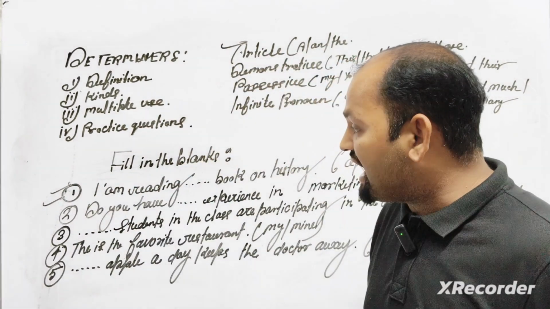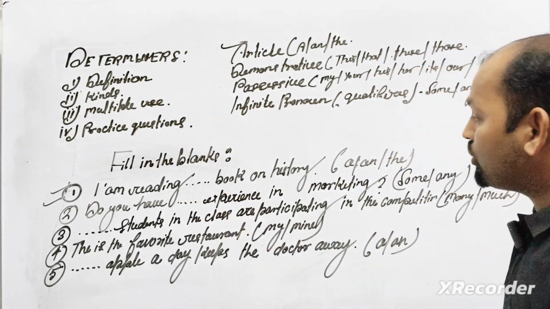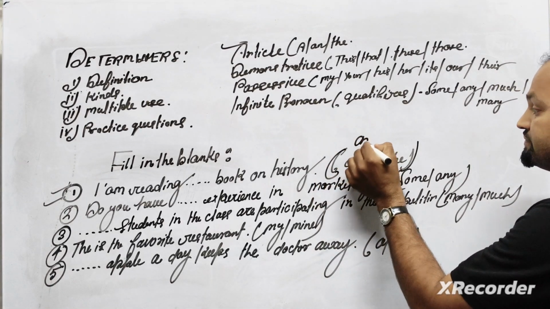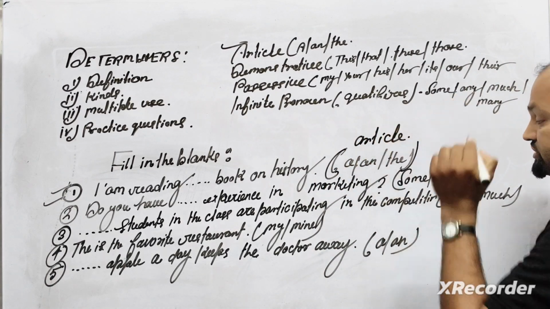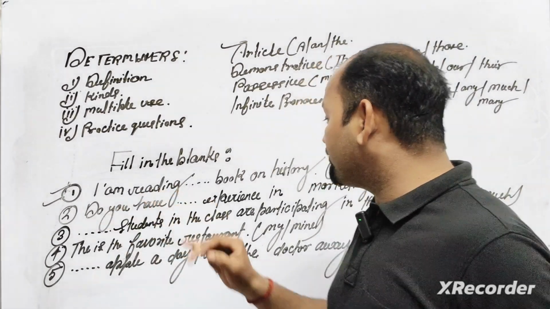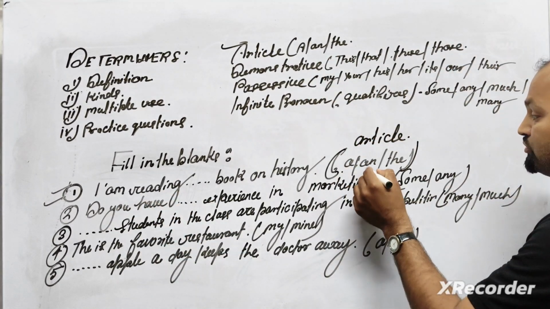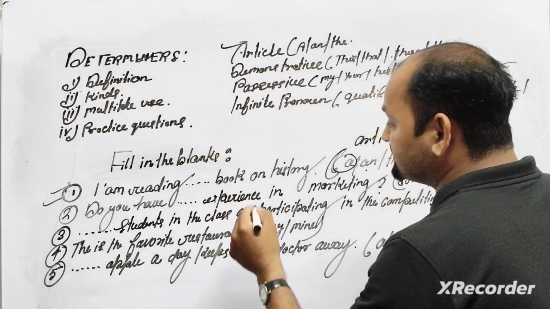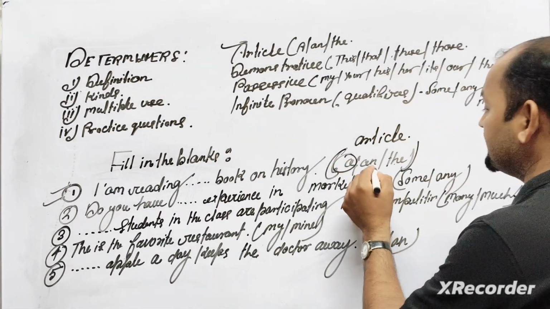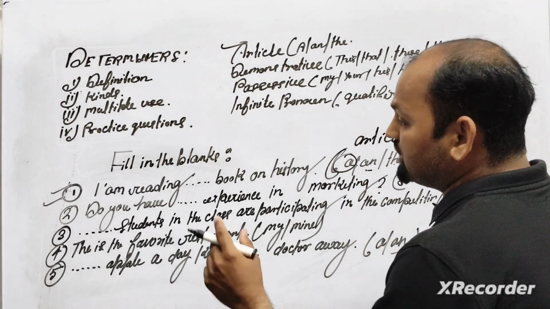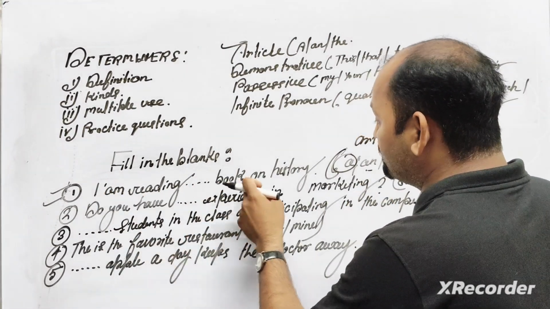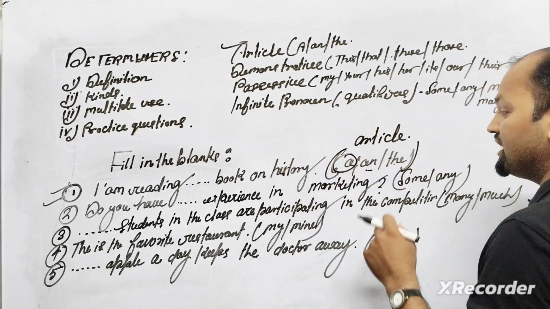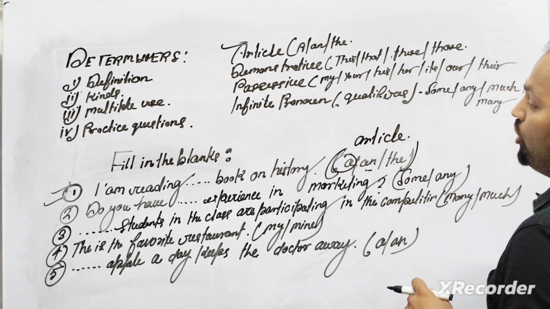Question number 1: I am reading the book on history. I am giving you an article-based question. Under I am reading, we can use a book, an book, or the book. Options: I am reading a book on history. I am reading an book on history. I am reading the book on history.